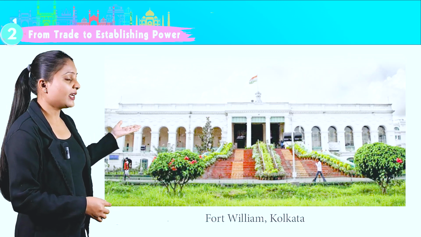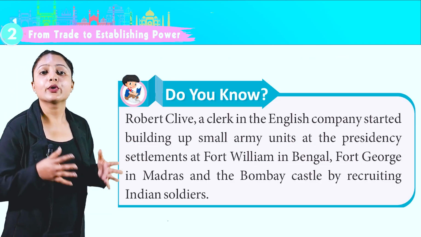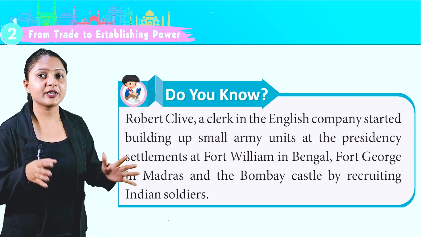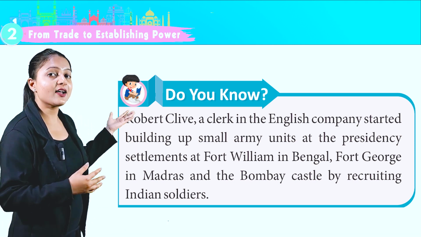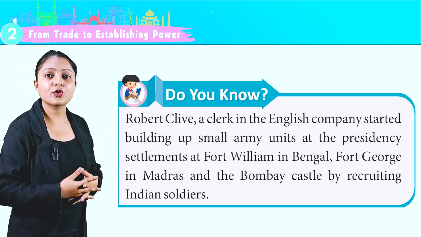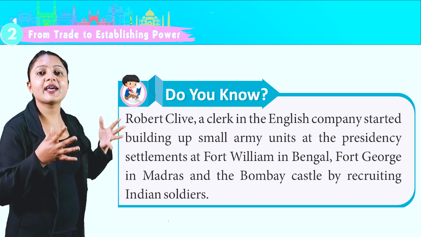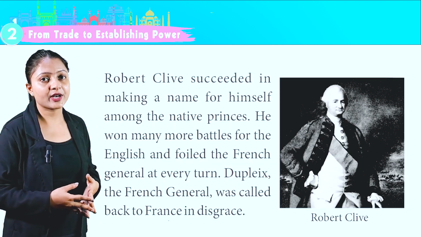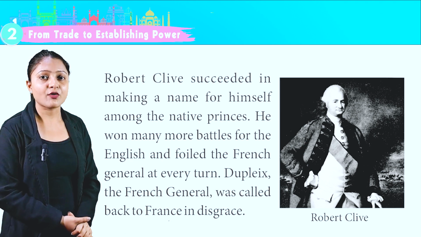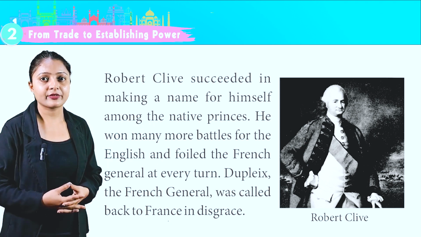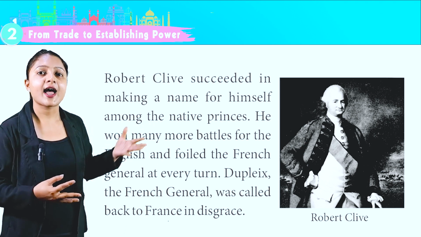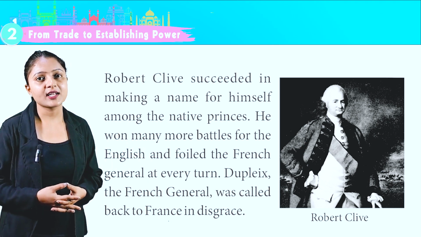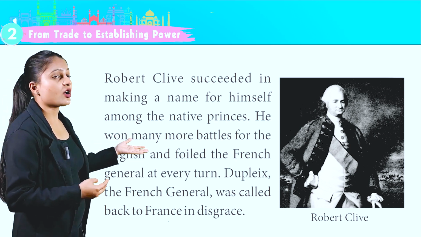This is Fort William, Kolkata. Do you know Robert Clive, a clerk in the English company, started building up small army units at the Presidency settlement at Fort William in Bengal, Fort George in Madras, and the Bombay Castle by recruiting Indian soldiers. Robert Clive succeeded in making a name for himself among the native princes. He won many more battles for the English and foiled the French general Dupleix at every turn. The French general was called back to France in disgrace. This is the image of Robert Clive.